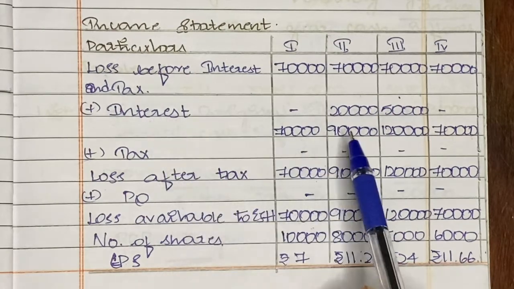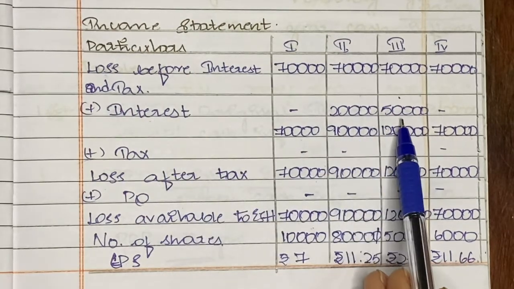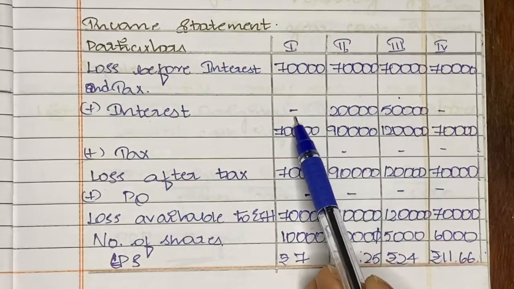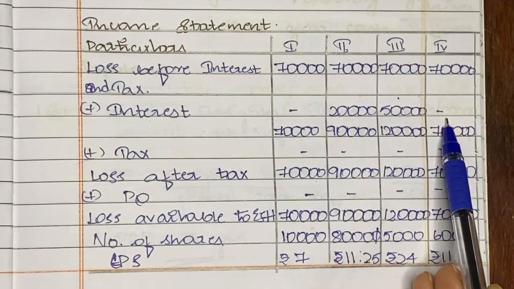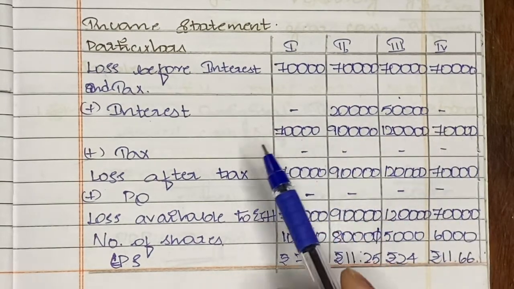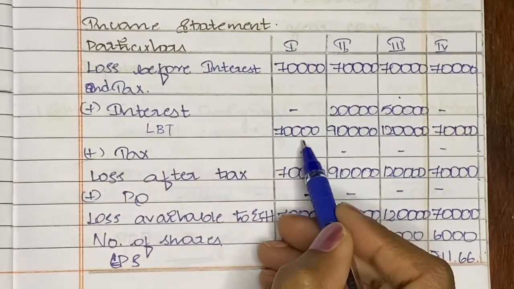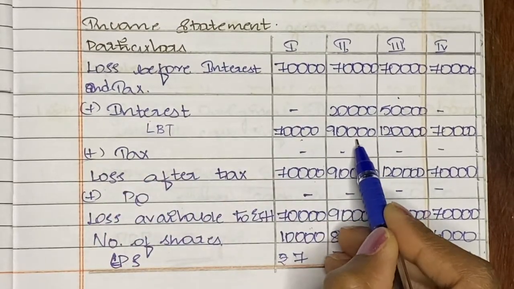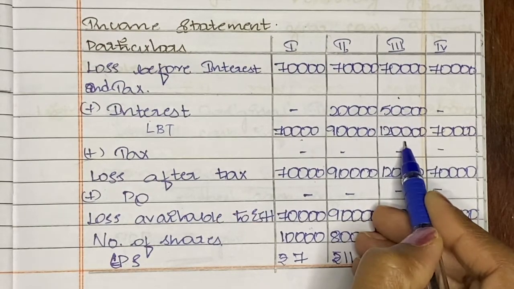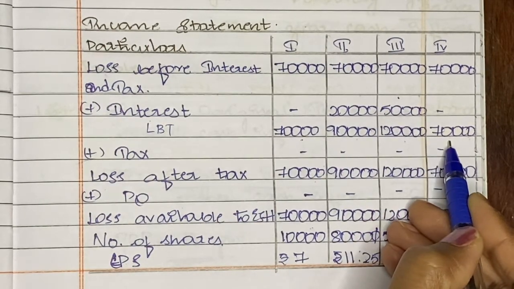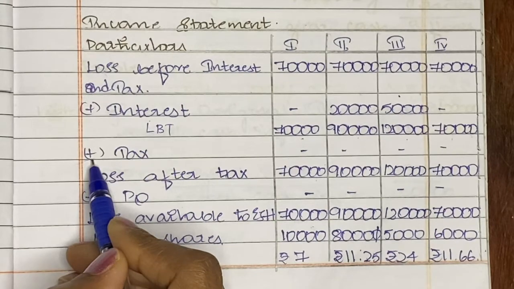Interest we come across only in 2 plans. Plan number 2, 20,000. Plan number 3, 50,000. Plans 1 and 4 will remain nil. So the loss before tax is going to be 70,000, 90,000, 1,20,000 and 70,000. Next, we are going to add back tax.